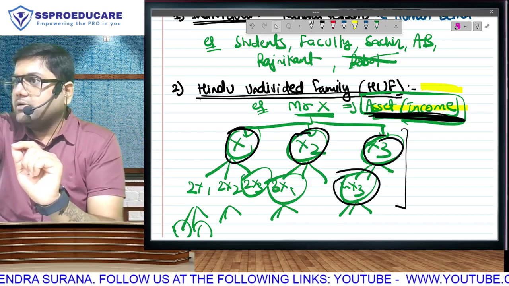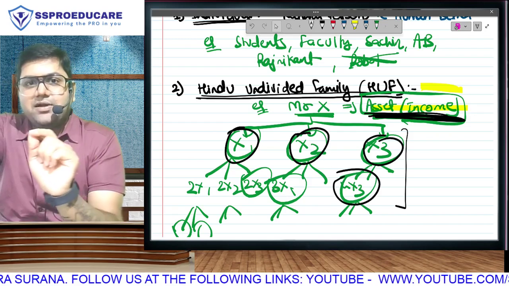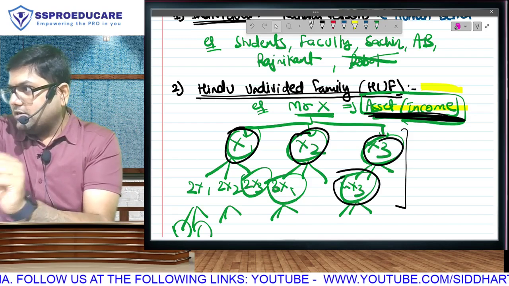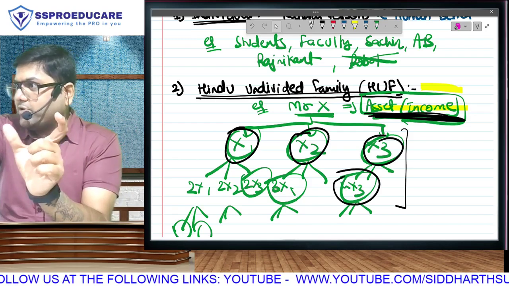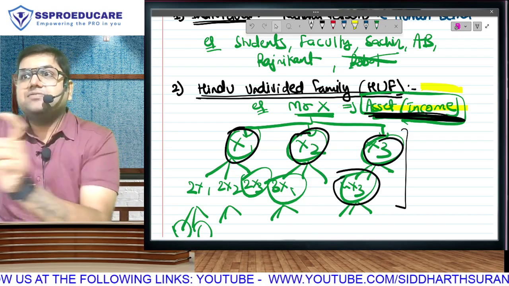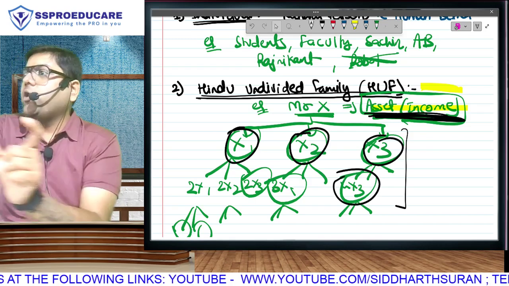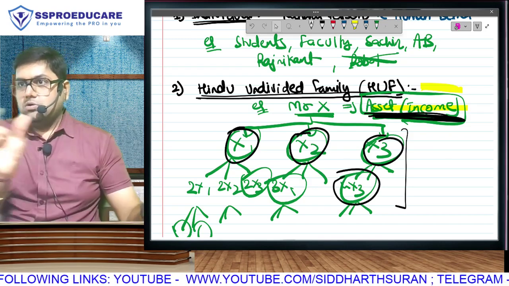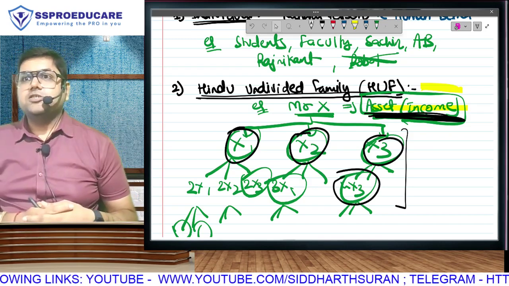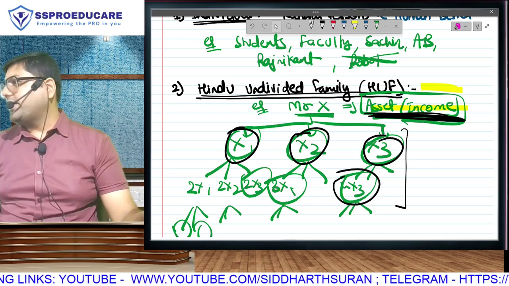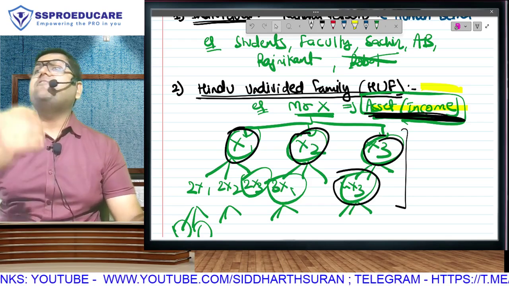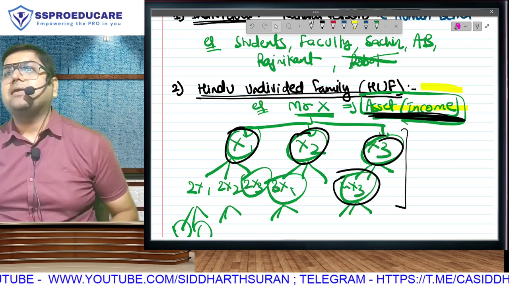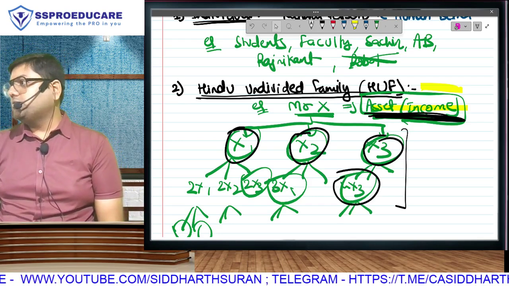Affidavit, stamp paper. On a stamp paper, you have to make an affidavit that I, a male who is a follower of the Hindu Succession Act, I am married on this particular date. You have to enter the date. And on this date, I have started my Hindu undivided family. Following are the members. 1. You write your own name, bracket Karta. 2. Wife's name, bracket spouse. And get it notarized, get the court stamp. Submit that affidavit to the income tax department. And the income tax department will allot something called a PAN card in the name of your HUF.